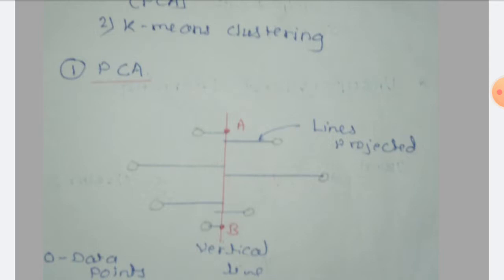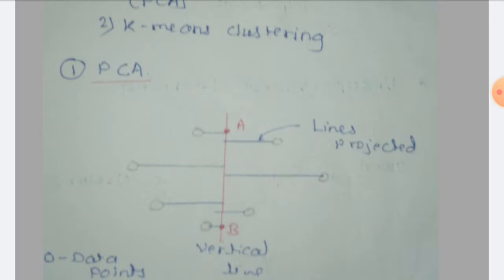So I'm getting lines projected on this, right? Suppose I draw lines which are projected on this vertical line, so we are getting a maximum spread-out data length from the difference between A and B.